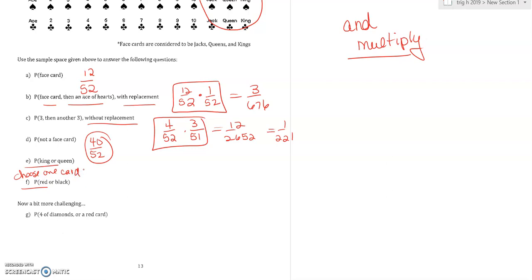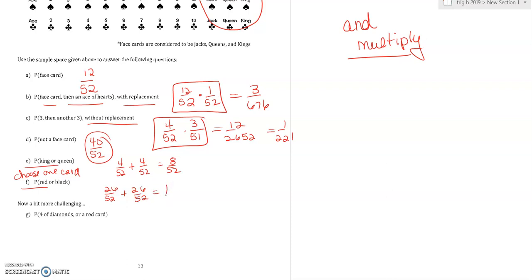So for E, it says, what's the probability of a king or a queen? Well, you can think of it this way. There are 4 kings. Or is add, there are 4 queens. Right? So notice when I'm adding, there are 4 kings and 4 queens, you can choose one card, 8 kings and queens. Or you could think of it for part F, red or black. Well, think about it. There are 26 red cards. And there are 26 black cards. So you have a 100% chance.